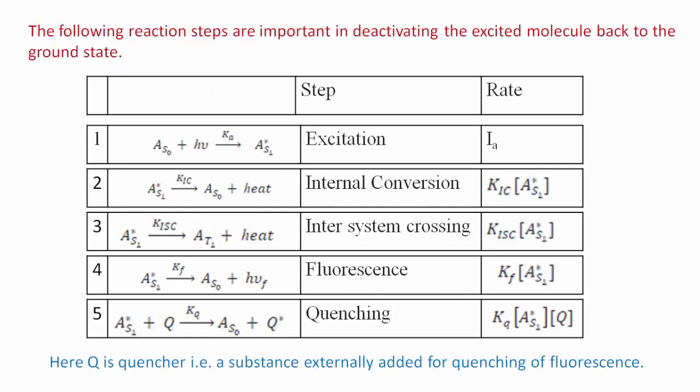See here. In the first step, this A star S1 is formed. Therefore, the rate of formation of A star S1 is equal to IA. But in all the remaining steps, this A star S1 is consumed. This A star S1 is deactivated. Therefore, for the rate of deactivation, we have to sum up all these rate equations.